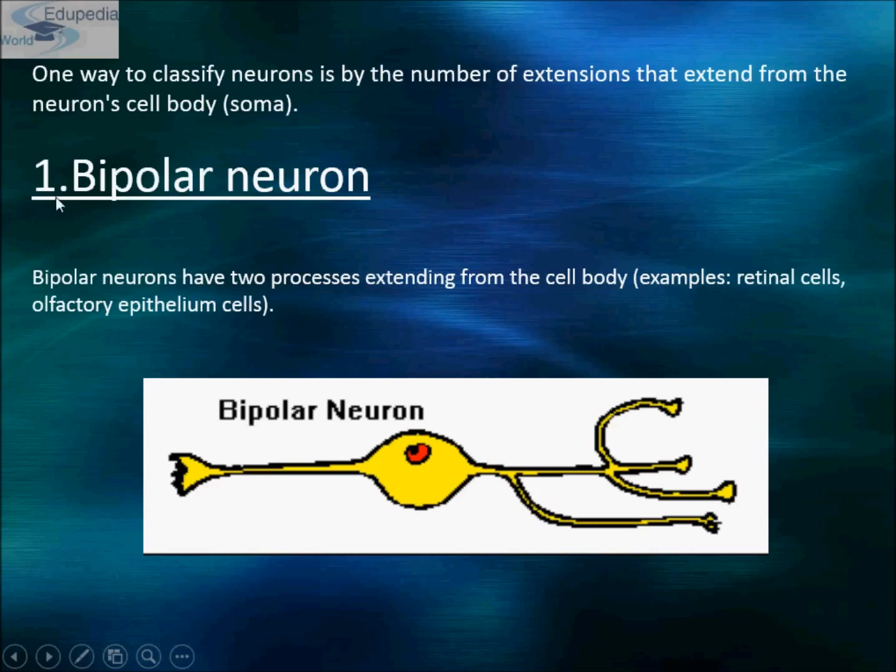Okay, so first is the bipolar neuron. A bipolar neuron has two processes that extend from the cell body. As you can see, one process is this and one process is this one. So this is our bipolar neuron, which has two processes extending from the cell body. And this bipolar neuron is found in retinal cells and olfactory epithelium cells. Where is this neuron found? It is found in retinal cells and olfactory epithelium cells.